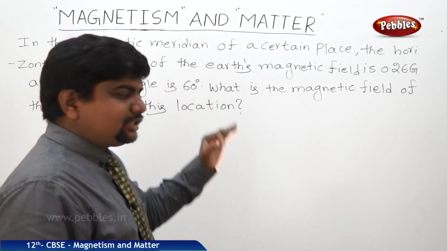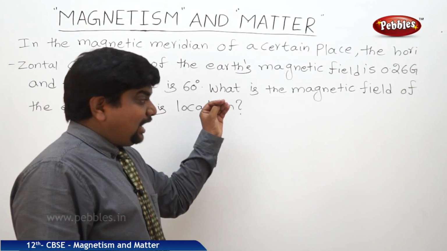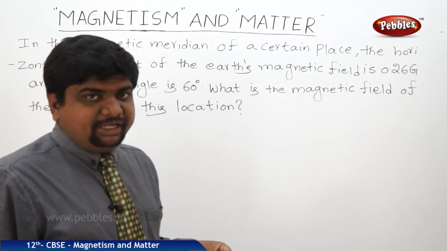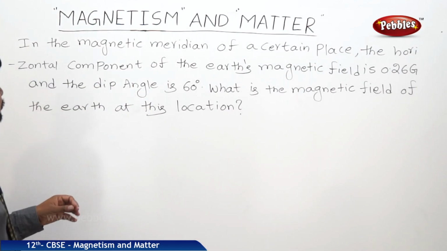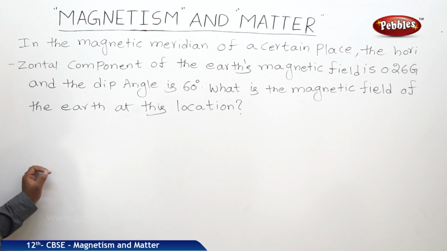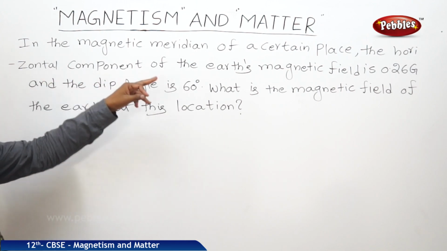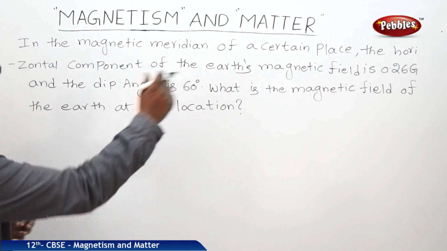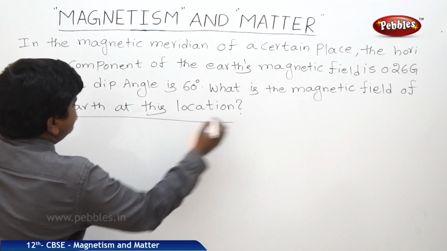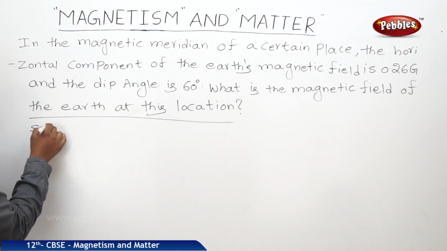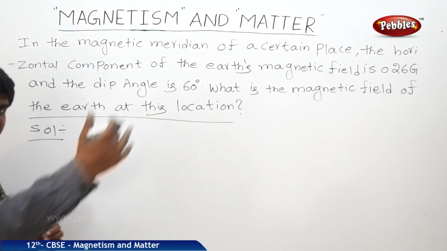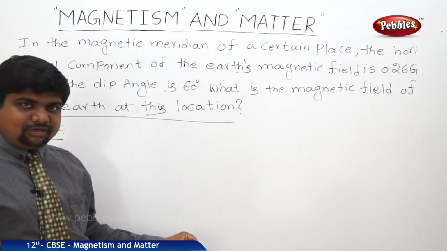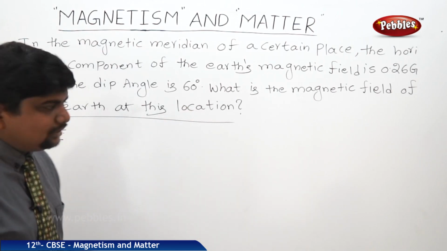Here is the problem with respect to the total magnetic field at a meridian axis. The content of the problem is, in the magnetic meridian of a certain place, the horizontal component of the Earth's magnetic field is 0.26 Gauss. So we can write the solution. While we are solving any problem, it is better to write all the physical quantities, then we may get an idea to solve it.